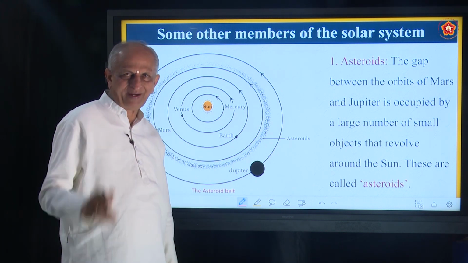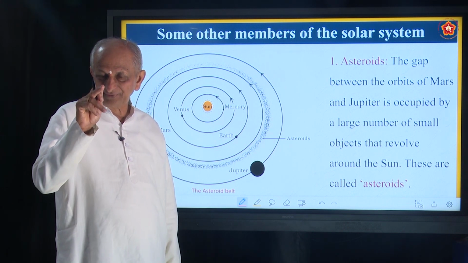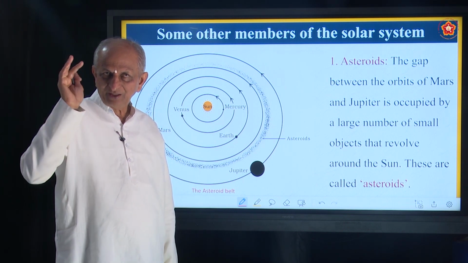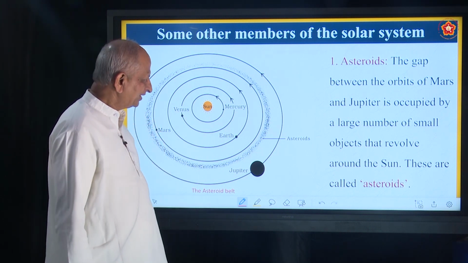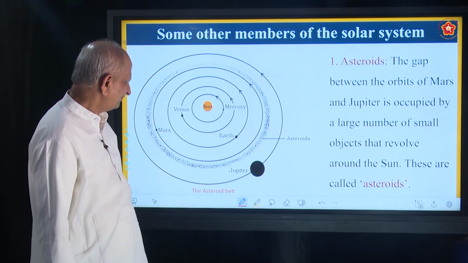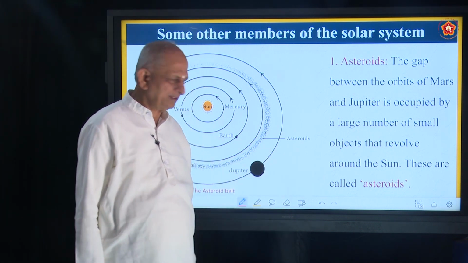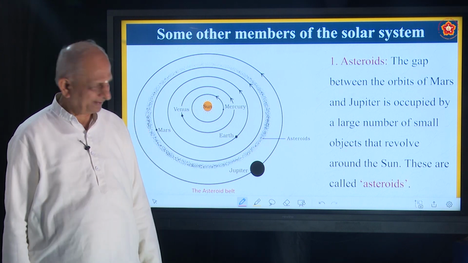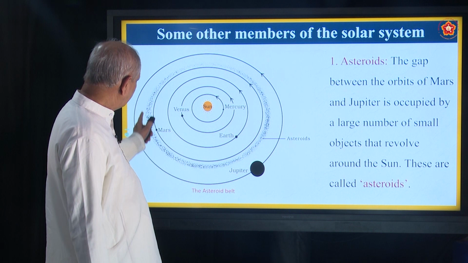They also don't keep quiet. That is a very interesting thing you must note. After crossing the Earth's gravity, whatever object is there goes around the Sun. These objects are called asteroids. Followed? Okay, so this is the asteroid belt.